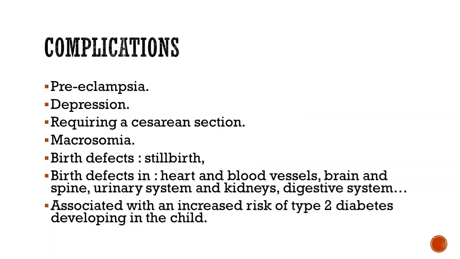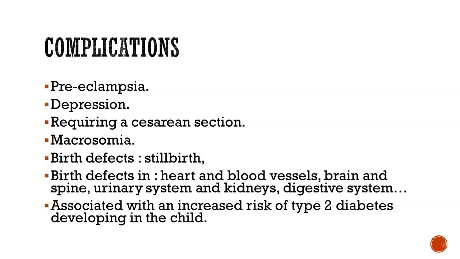There are many risks of gestational diabetes, such as preeclampsia. Preeclampsia is high blood pressure during pregnancy. This is a very dangerous and serious problem. Another is a need for a cesarean section, because the size of the baby increases during diabetes as the sugar is passing from the mother to her baby. So the size is increased and normal vaginal delivery is very hard, so there is a need for a cesarean section.